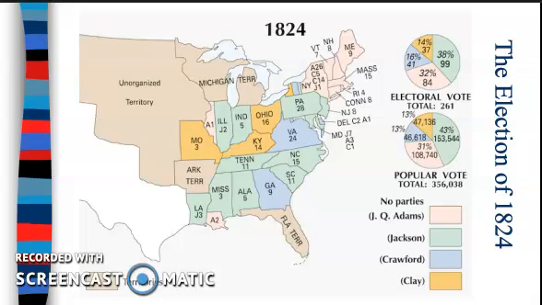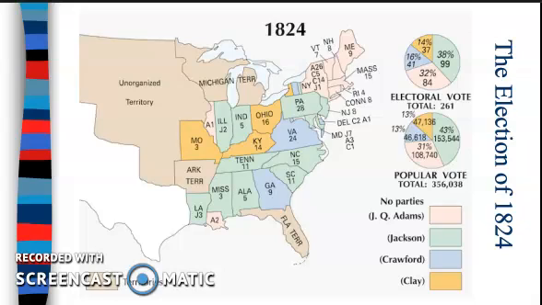First of all, we had several people running for the presidency. We've got four running. John Quincy Adams, the son of John Adams, the second president of the United States. Andrew Jackson, the hero of the Battle of New Orleans during the War of 1812. Crawford, and then Henry Clay, who comes up with the Compromise of 1820. He is the ideas man behind the American System, and he'll do a lot of other things later on. But what you see here is that they're really splitting their vote, and it is very regional in many ways.